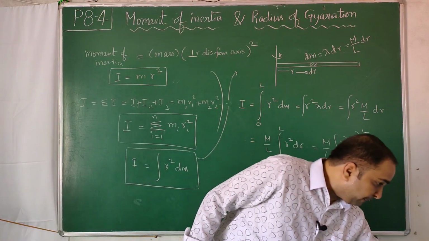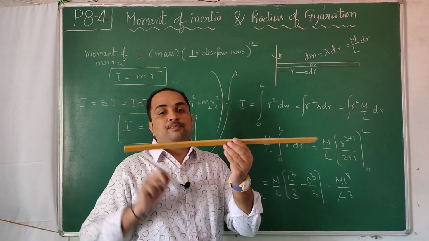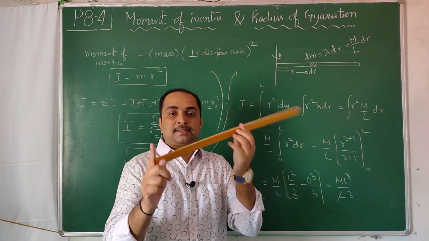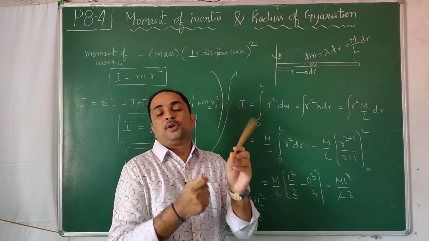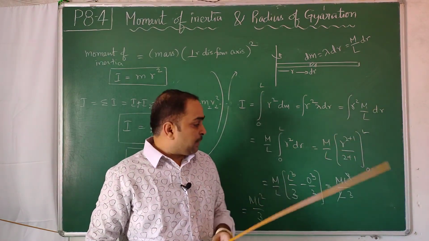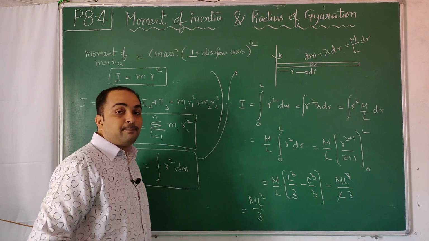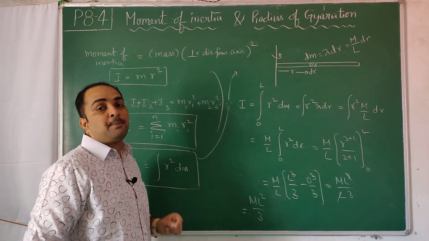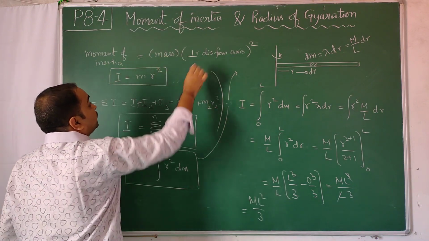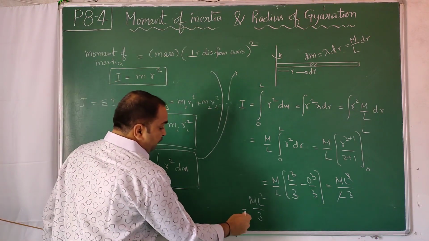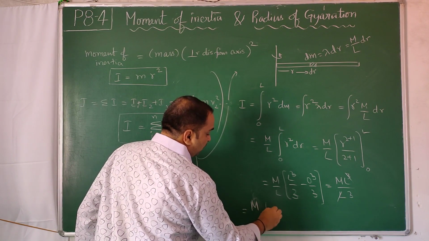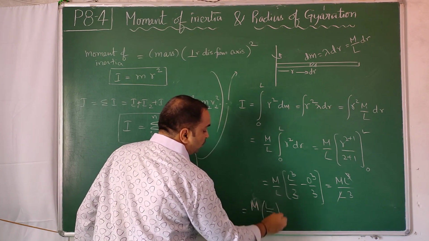So this rod is having a length L. When you rotate about this axis, the moment of inertia of this mass is coming out to be M L square by 3. Here we have to pause for a moment and try to understand. We define moment of inertia as what? Mass and distance from axis of rotation. Say now if you separate it, M times L by root 3 whole square we got.